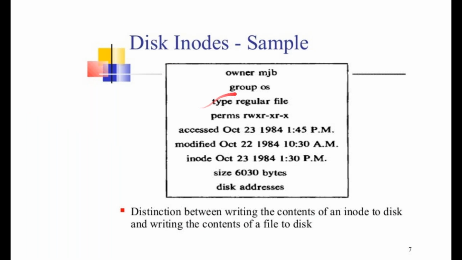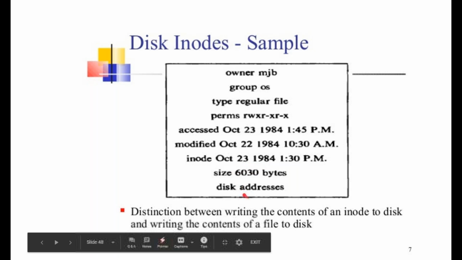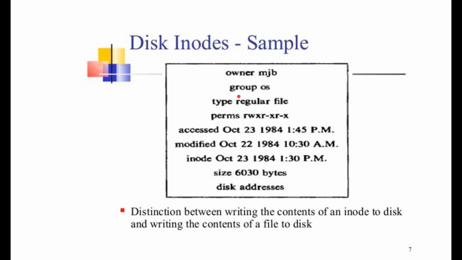Fine. So this is a sample study of your inodes. It has an owner name, a group name, type of the file, permissions, what permissions are given to that file or directory, when it was accessed last, when it was modified last, inode related information, when it was created, the size, the disk address. So these are a few pieces of information, writing the content of an inode to the disk and writing the content of the file. So this is actually the content of the inode. This is all the content of the inode, and the data blocks and the content of your file are different. So data is different and inode information is different.